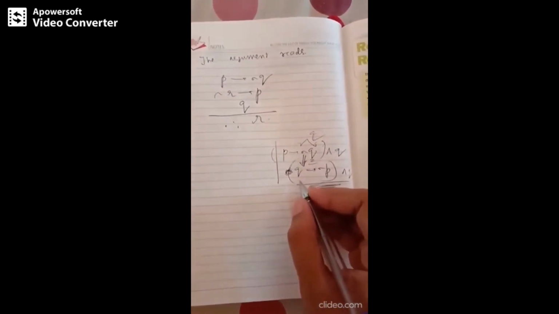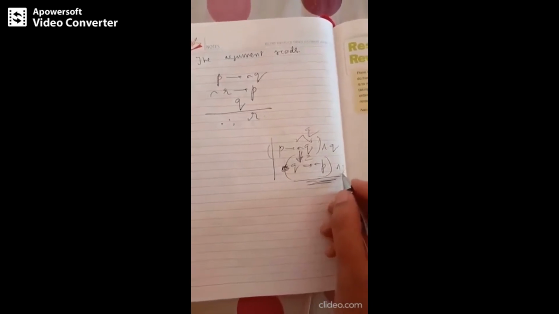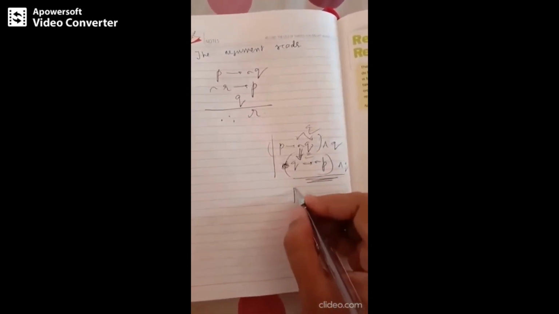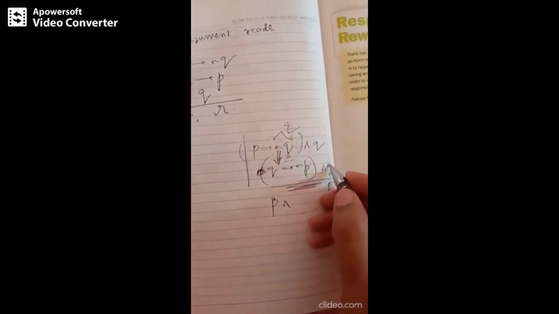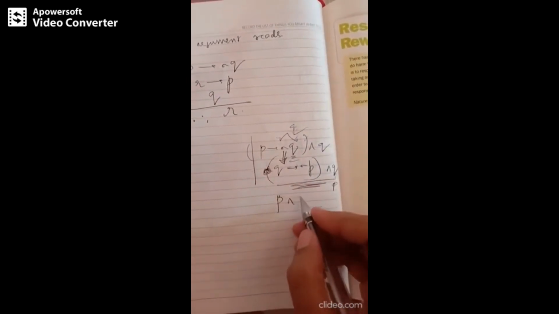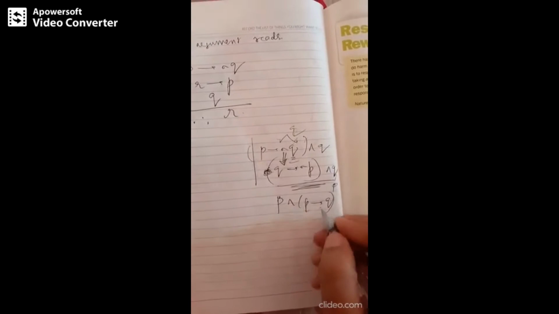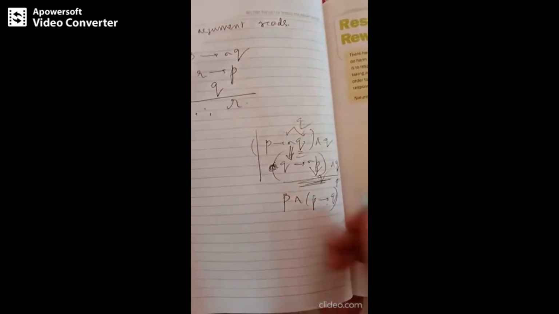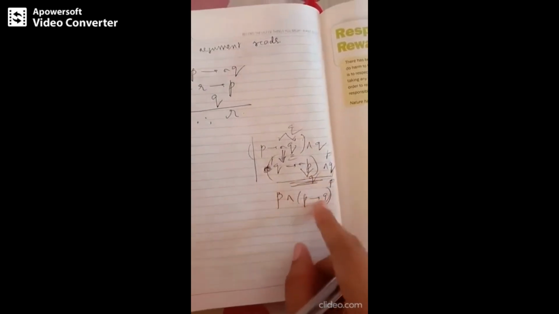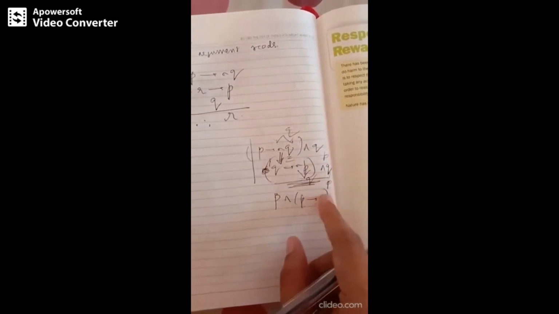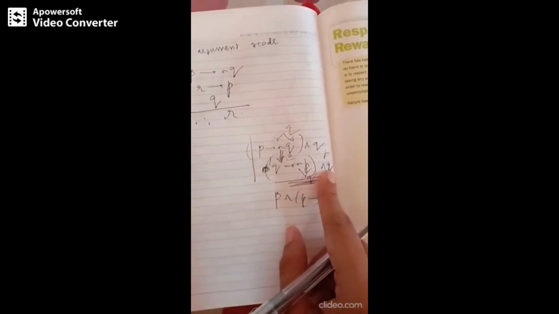Because in place of P we have got Q over here, that is P and P implies Q. Correct? This I am taking as Q. So this is your P now. So we have got different ways here. So P and P implies Q. I am just denoting this Q by P.